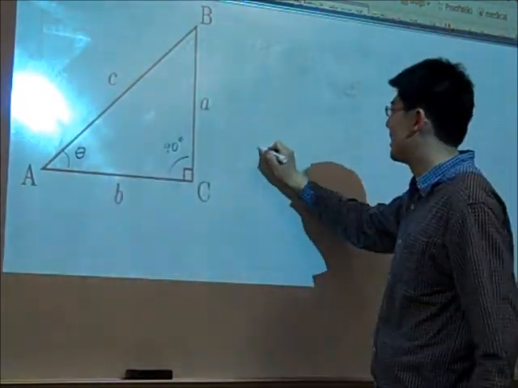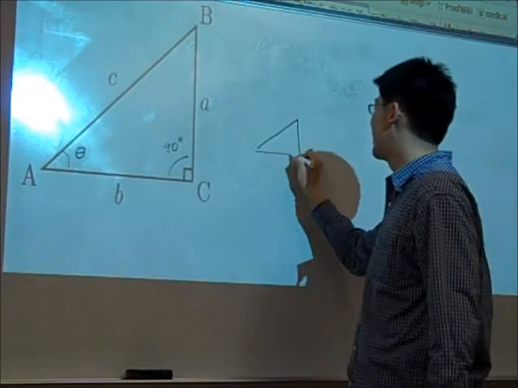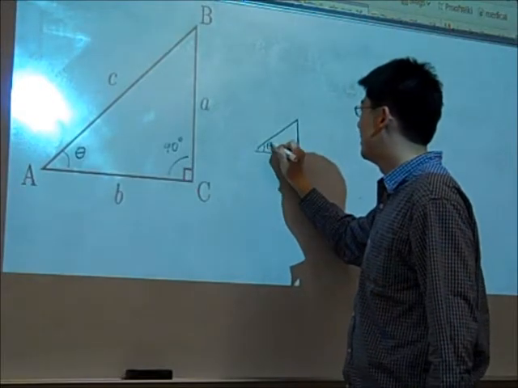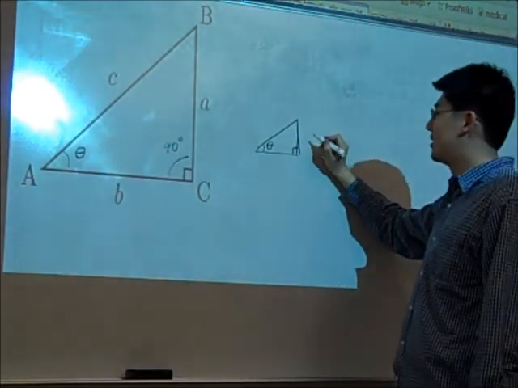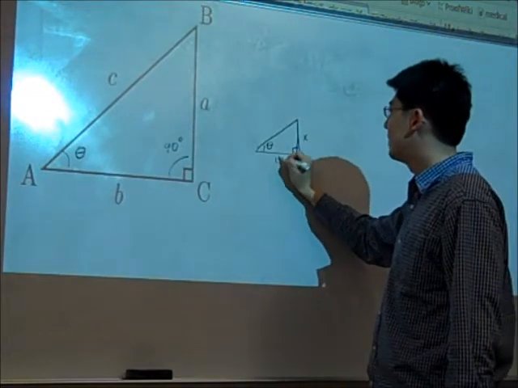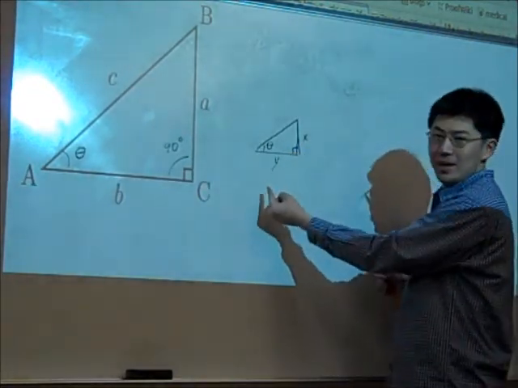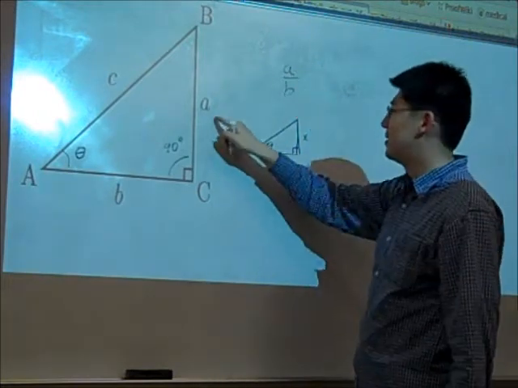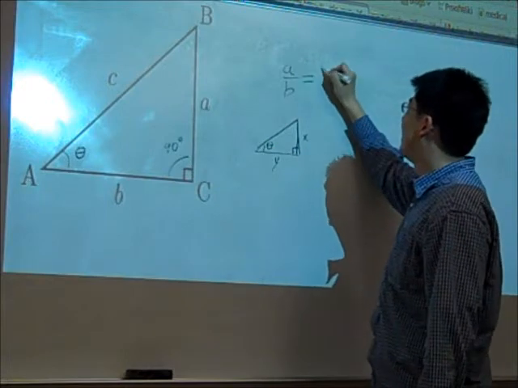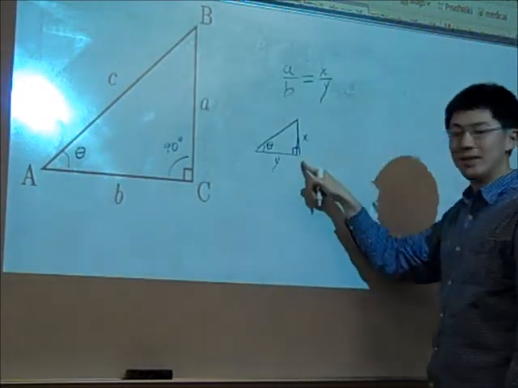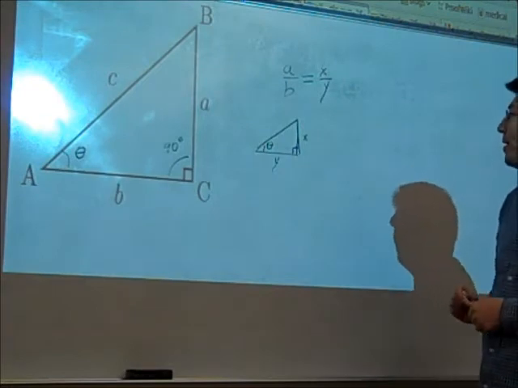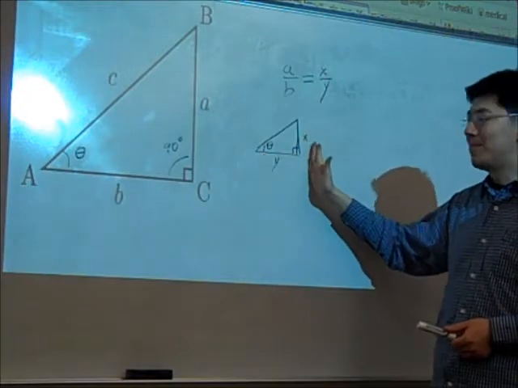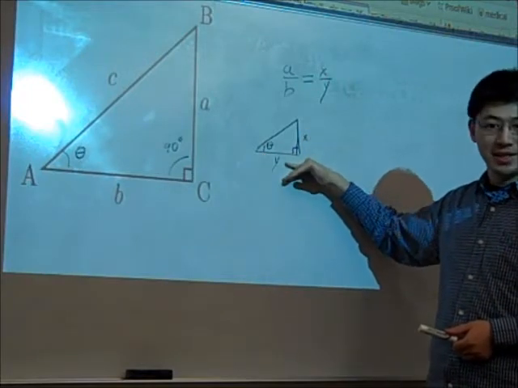And what do I mean by that? It means that if I have another right triangle that also has this angle theta here, and it has different lengths, let's call them x and y, then these two triangles are going to be similar. That means the ratio of a to b in this triangle is going to be the same as the ratio of x to y in this triangle. So any right triangle that has this angle theta will have the same ratio of the opposite side to the adjacent side.